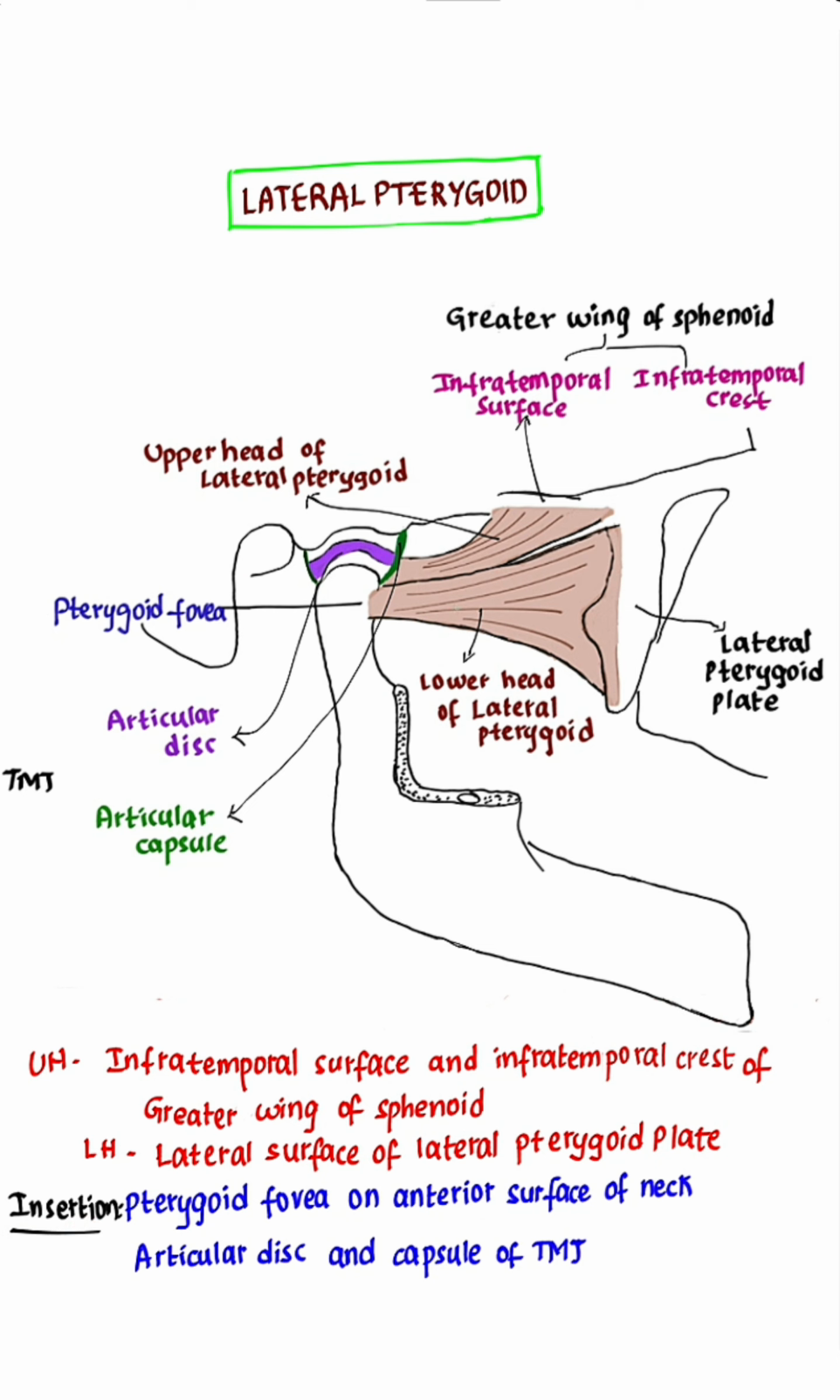Insertion. The fibers of lateral pterygoid pass backwards and get inserted into the pterygoid fovea on the anterior surface of the neck of the mandible, the articular disc, and the articular capsule of the temporomandibular joint.